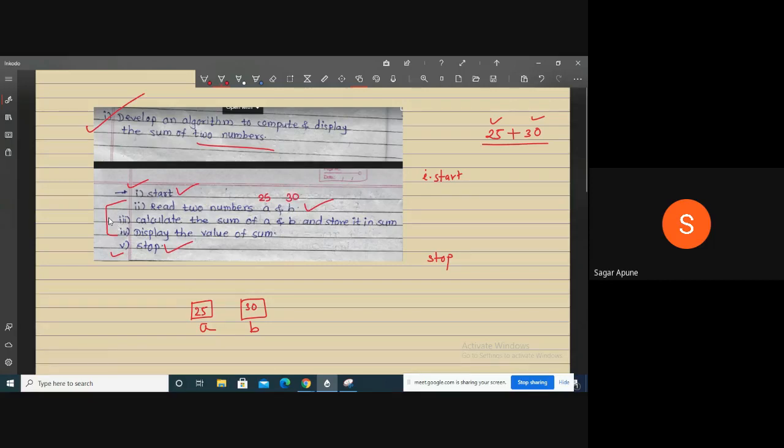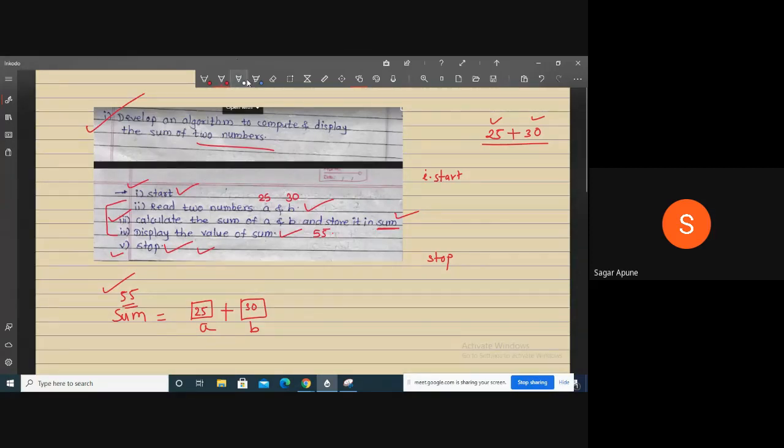Then the next step is to calculate the sum of a and b and store it in sum. This is another, third variable. Sum is equal to a plus b. Now it becomes 25 plus 30, which is 55, stored inside the sum variable. That's why sum is declared, right? Then we display the message for the user: your sum value is, and display the value of sum. Then 55 will be displayed and your algorithm will stop here. This is how to develop your own algorithm.